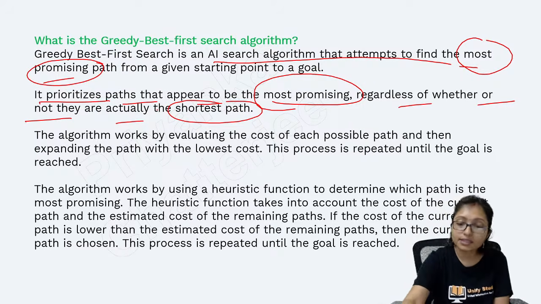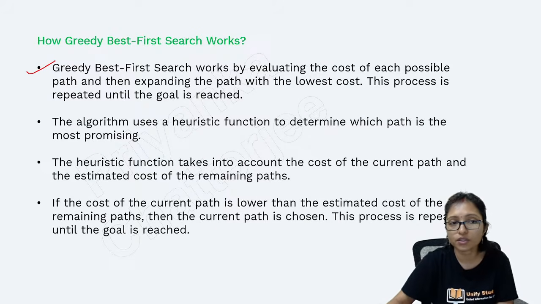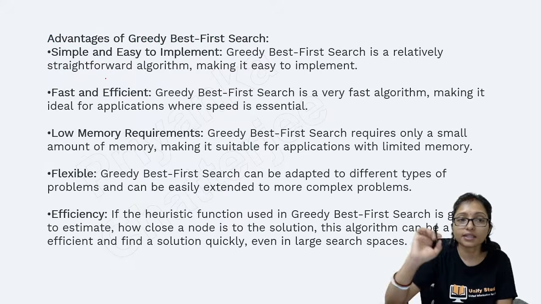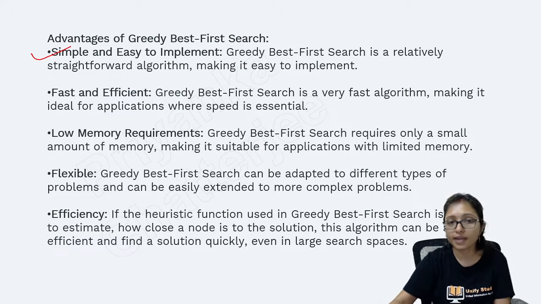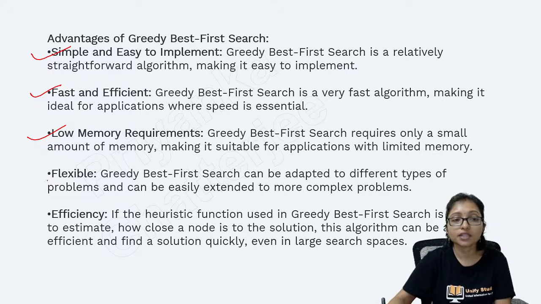Okay, and what are the advantages? How is the greedy best first search working? It will go for the closer one and take it. But the advantage is what? It is simple and easy, fast and efficient, low memory requirement, flexible, and efficiency is good.